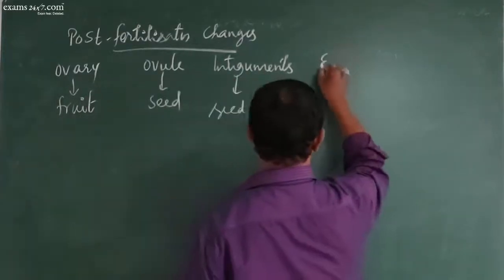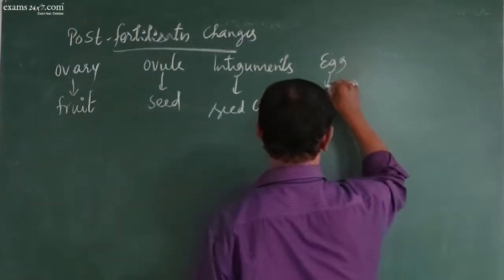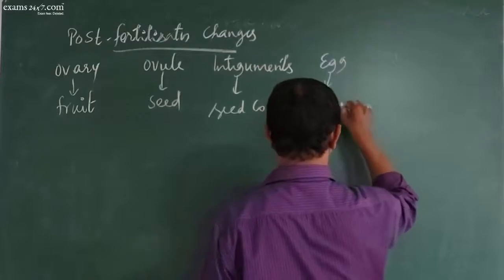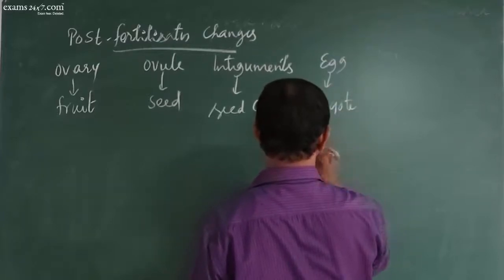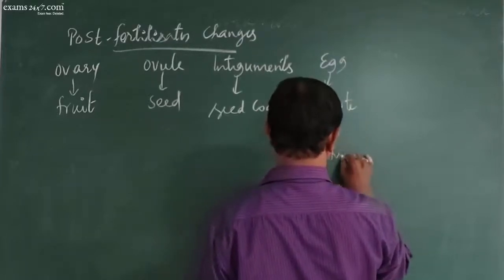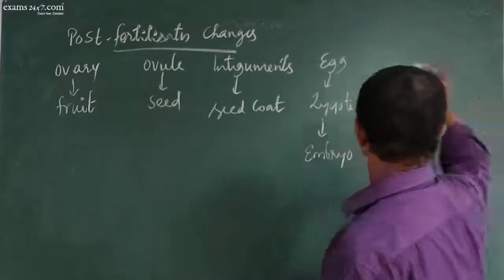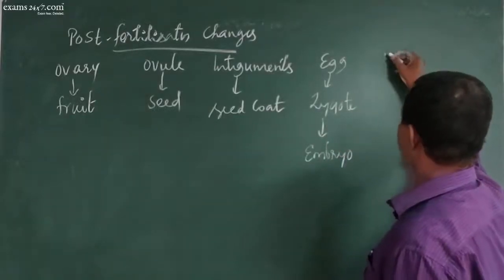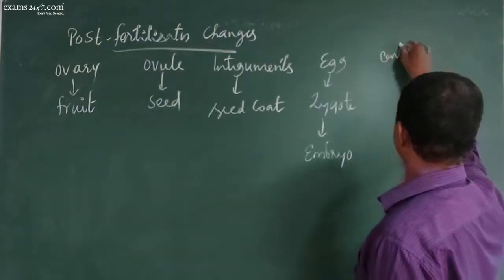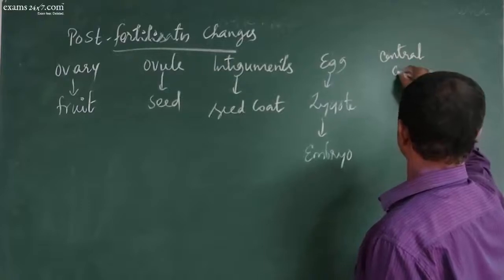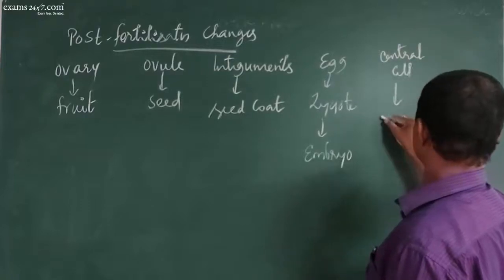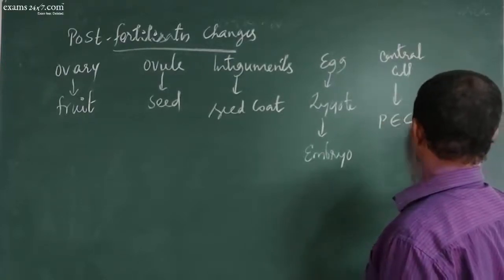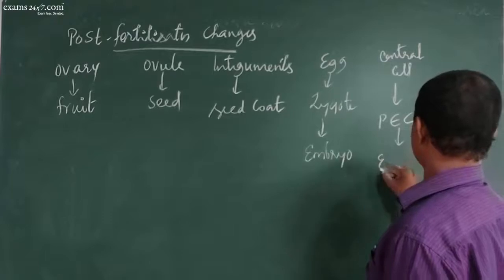The egg becomes zygote, which becomes embryo. The secondary cell or secondary nucleus or central cell develops into primary endosperm cell, which develops into endosperm.